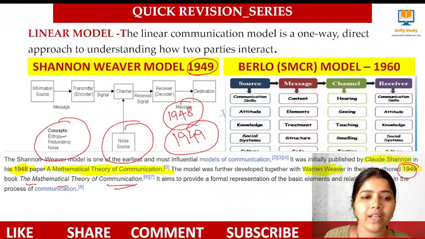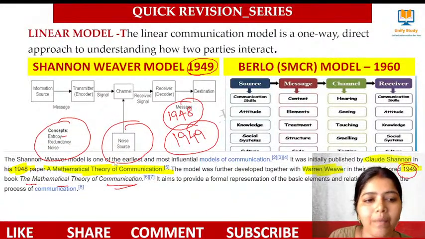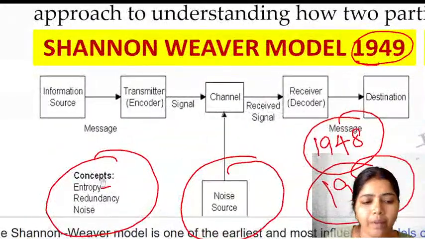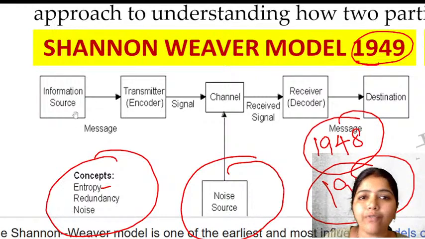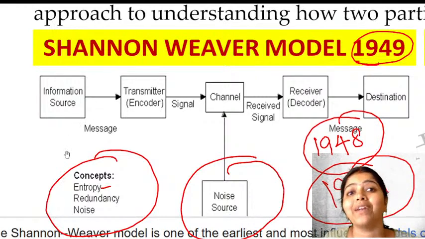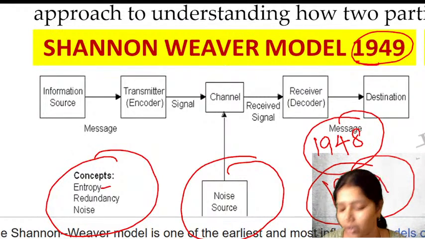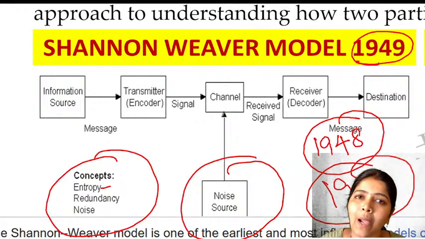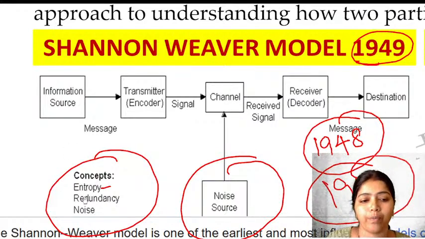Yes. Okay, right. So what we have to learn in this concept is entropy. What do you mean by entropy? Entropy is nothing but confusion. That confusion leads to an unpredictable message. If I am saying something and there is some kind of confusion, and we are not able to understand the concept, you'll be confused. If you get confused, you'll not be able to predict the message correctly. That concept we call entropy. What do you mean by redundancy? Giving the same message again and again creates redundancy.